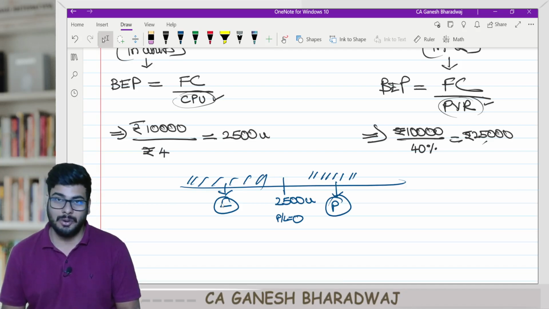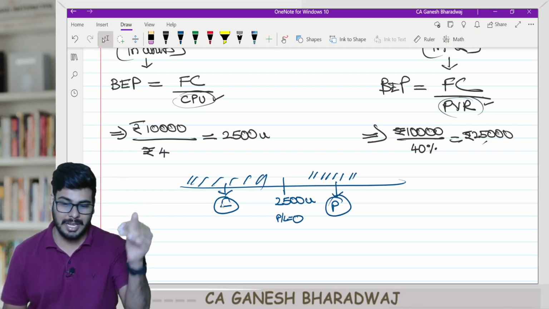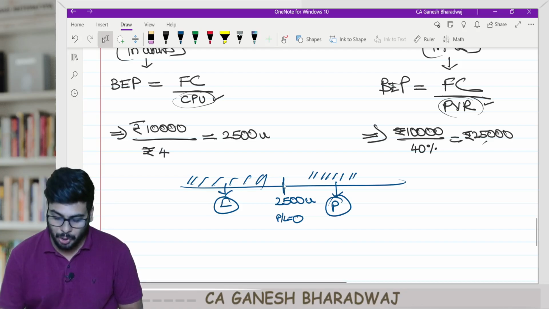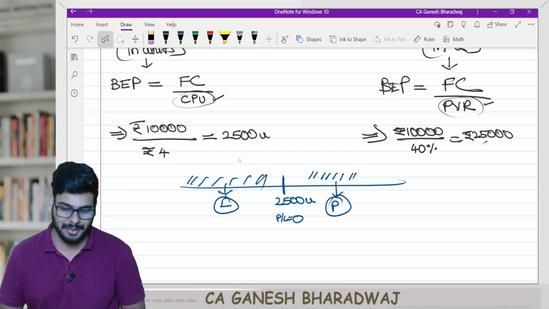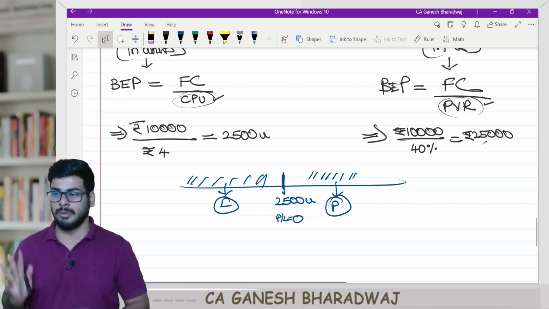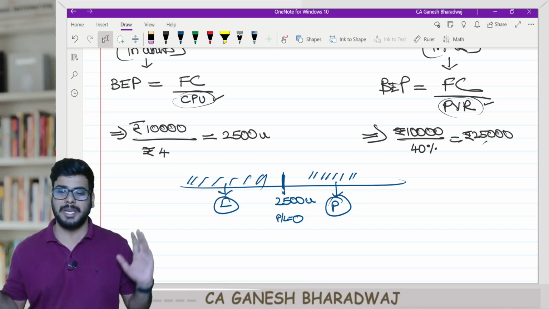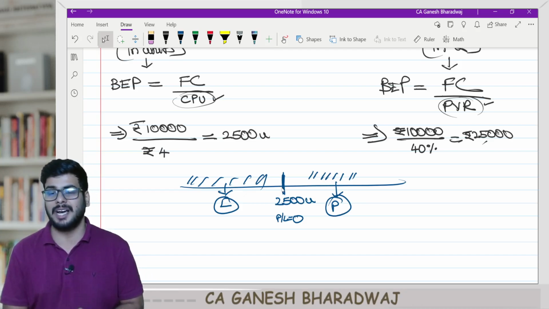Yes. So now look at this. This is the reason why we bifurcate costs into variable, fixed and all. By looking at the sale volume itself, a businessman can know whether he's in a profit situation or not. For my business, I know I need to necessarily sell 2,500 units to actually break even. If I'm operating at 2,000 units, I know that I'm still at a loss scenario. I will try to push my sales. Are you clear with this?